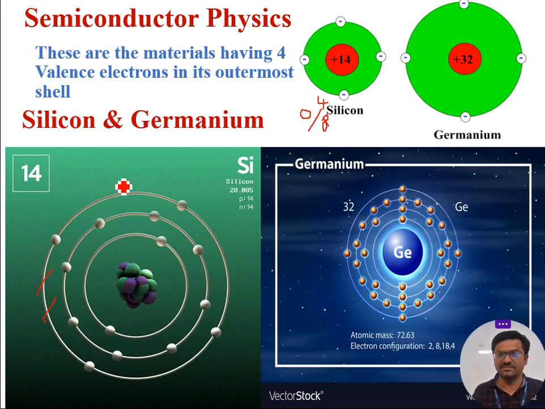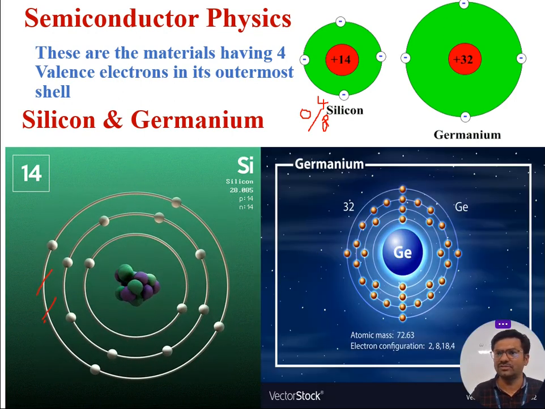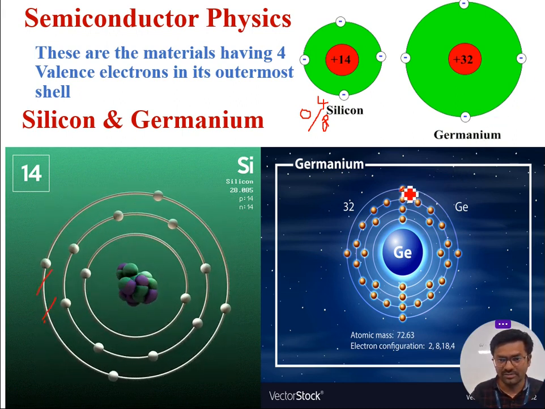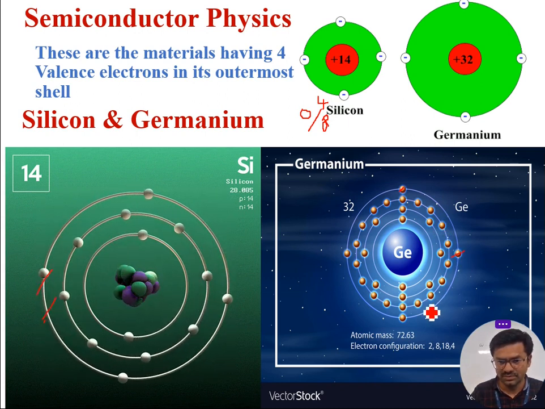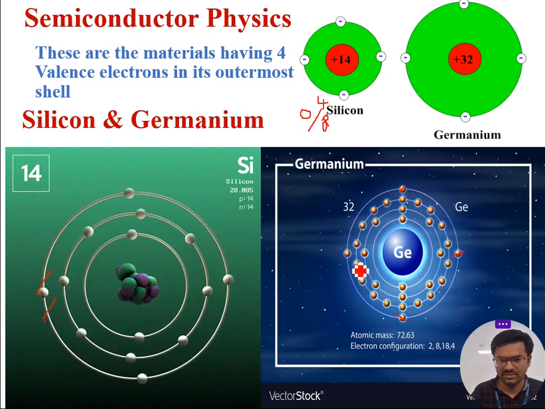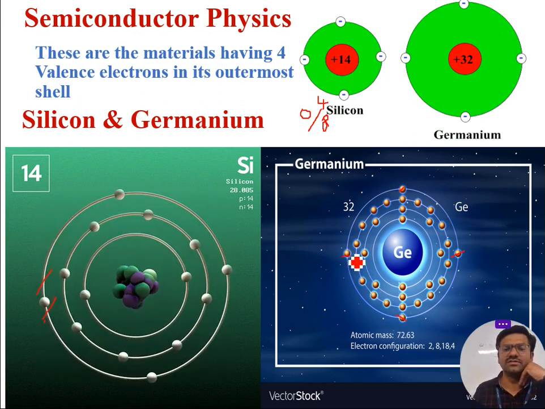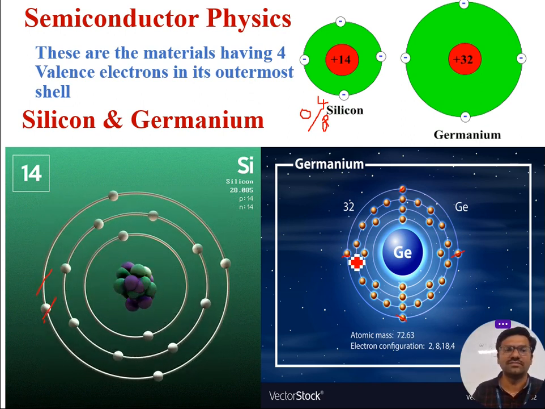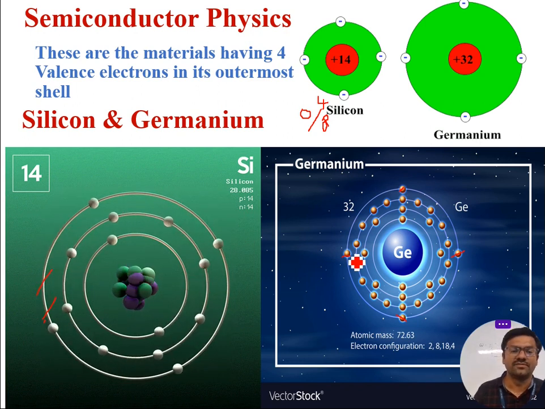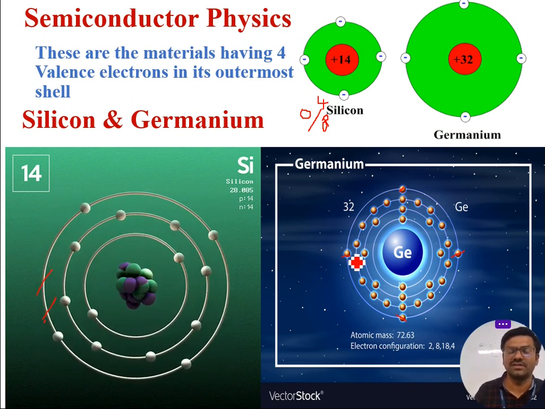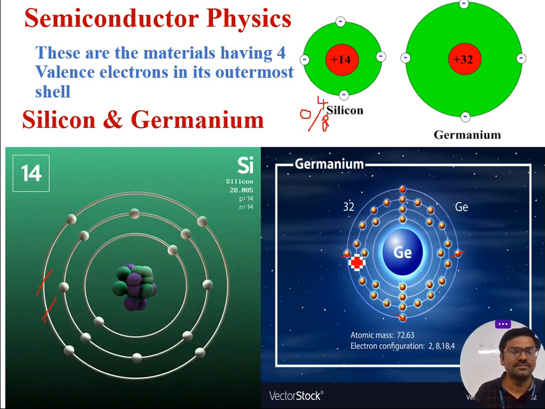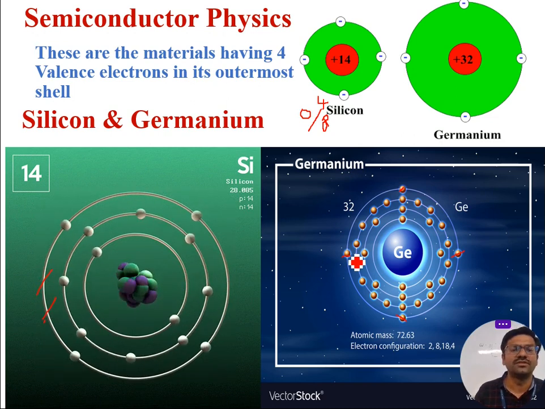Coming to germanium, there are also 4 outermost orbit electrons: 1, 2, 3 and 4. So they are used as very good semiconductor materials, because their energy band gap lies between 1 electron volt and 3 electron volts. That is the major reason why we use silicon and germanium as semiconductor material. Now we will move on to the next concept.